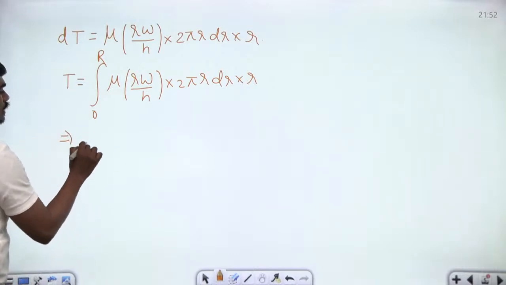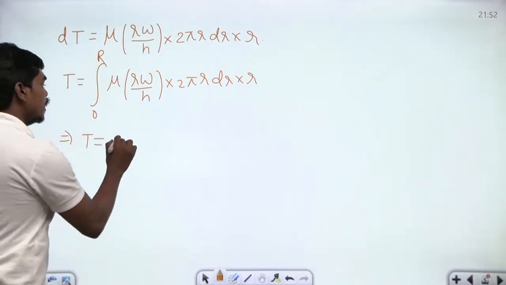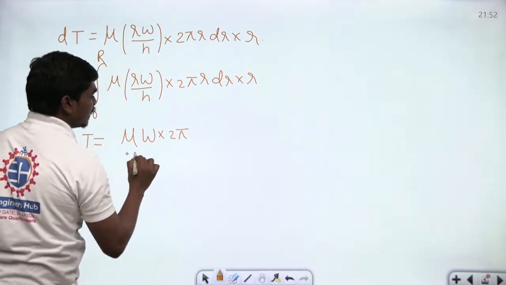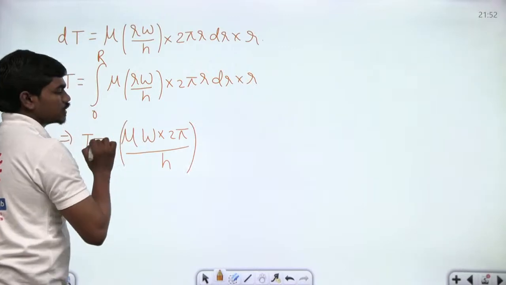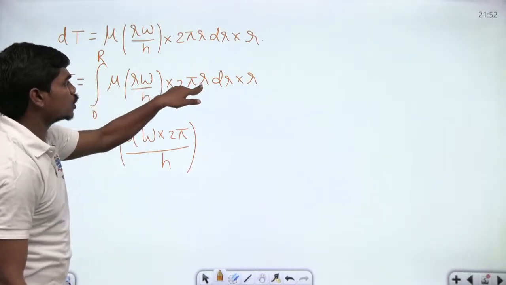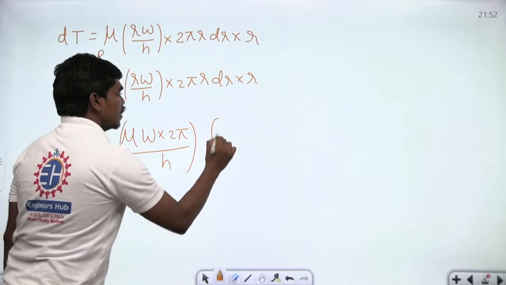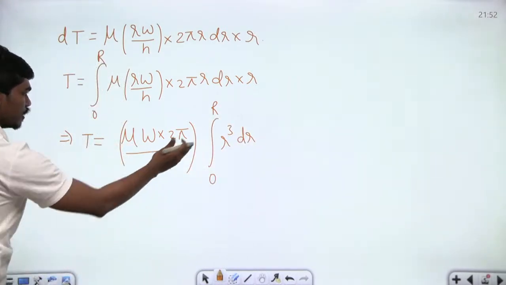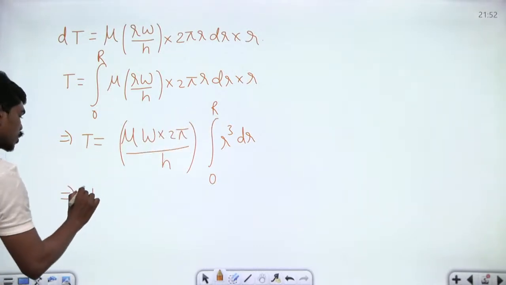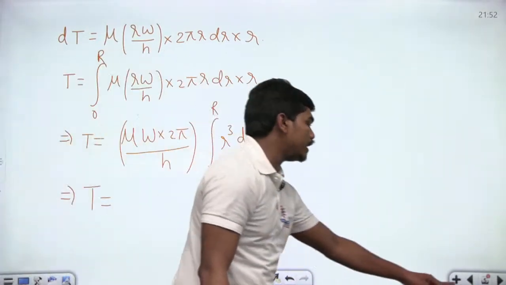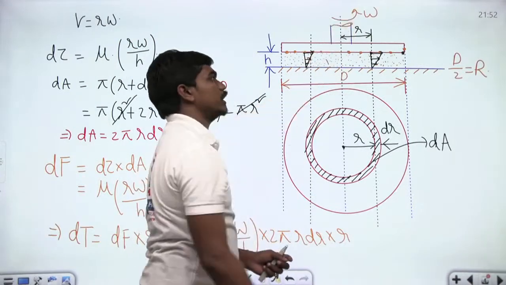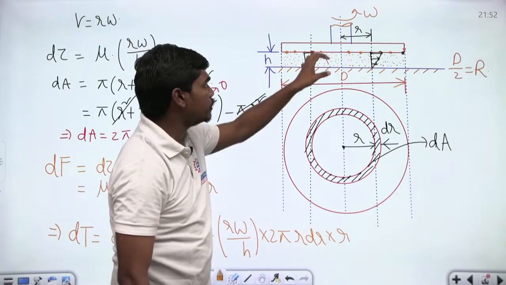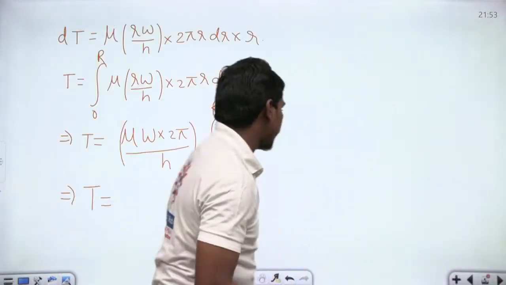So the total torque required is, if you do the integration, mu is a constant, omega is a constant, 2 pi is a constant, divided by h is a constant. If you remove all the constants out of the integration, there are three r's, which gives r cube dr. This is what we have here, correct? So if you calculate this integration, the total torque you require, for example if you are rotating this disc with the angular velocity omega, is the torque needed to overcome these friction effects, and it is given by this expression.